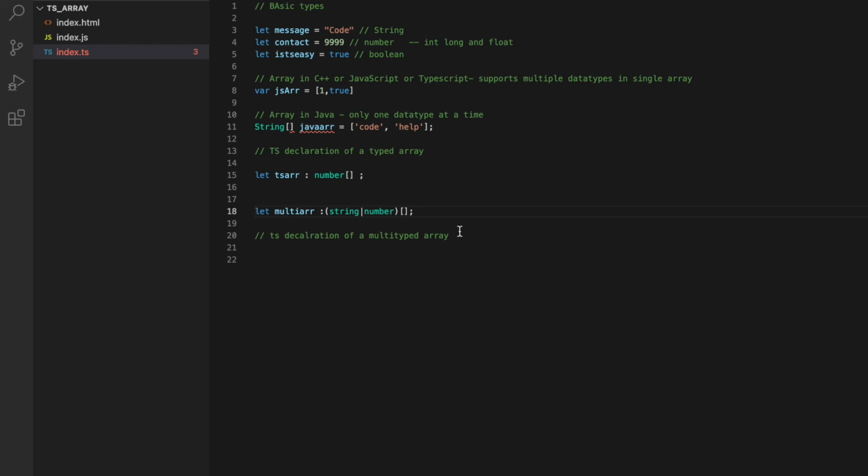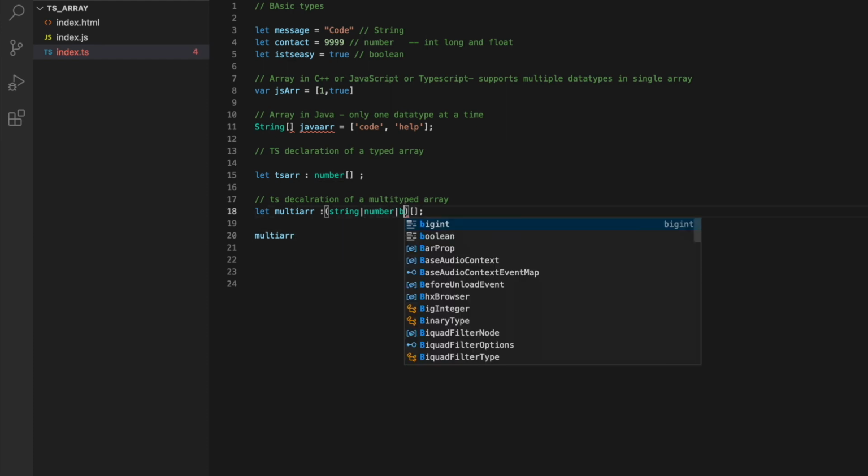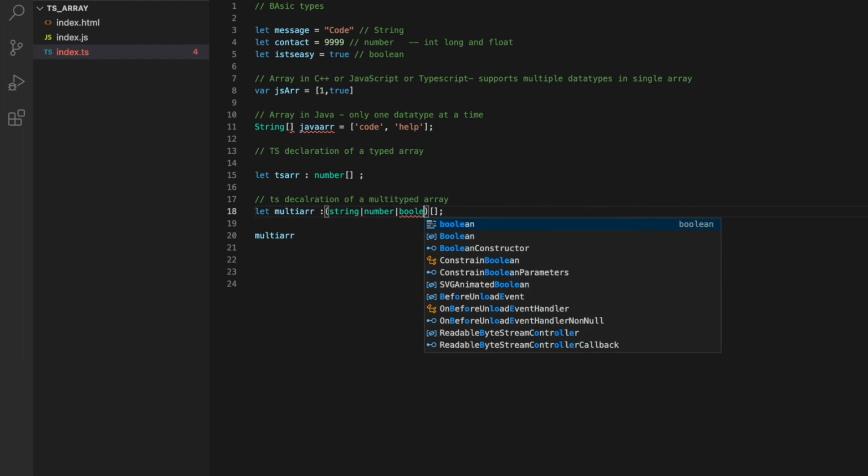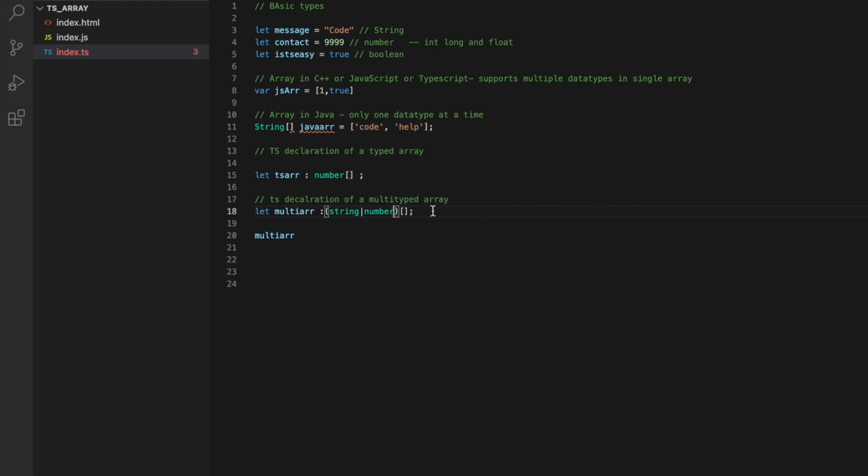So it is pretty similar to declaring an array of a single type. The only difference is, instead of a single type, now you need to add all the types in parentheses separated by the pipe operator. This case is useful when you have, let's say, 2 or at most 3 types. Then you can do that by changing the types inside the parentheses, adding or subtracting them.